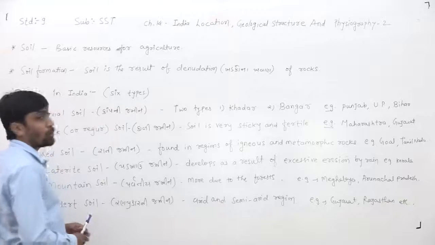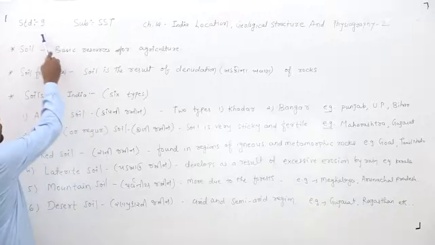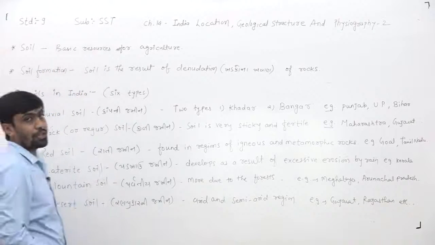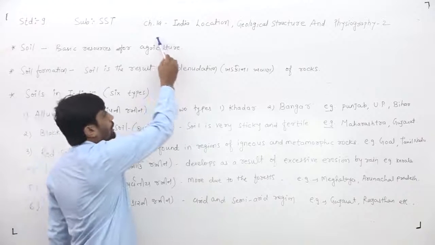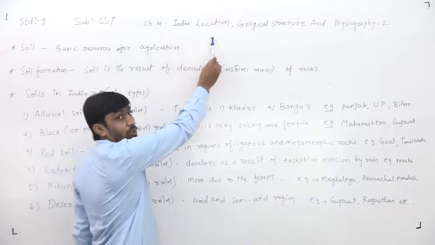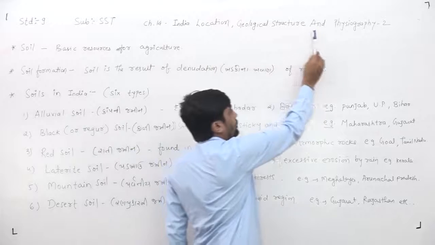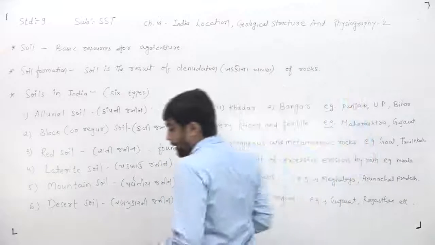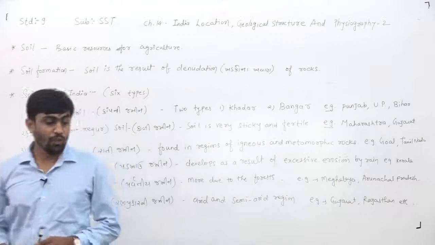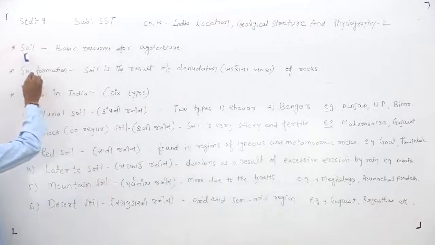Dear children, today we have to learn in standard 9 subject social science chapter number 14. Name of the chapter is India location, geological structure and physiography 2. Now dear children, today our topic is soil.